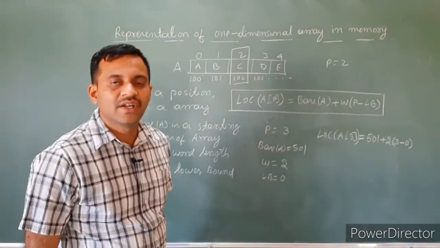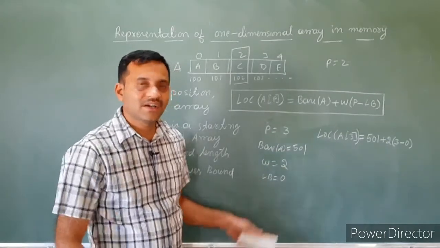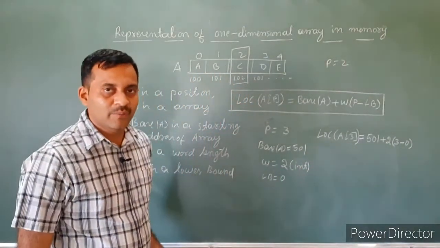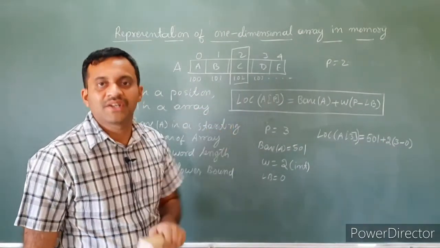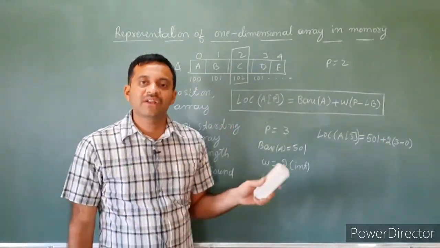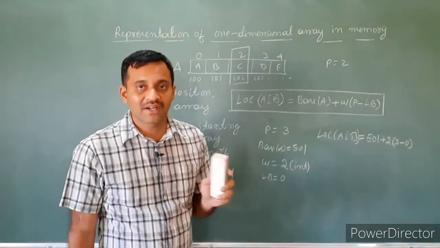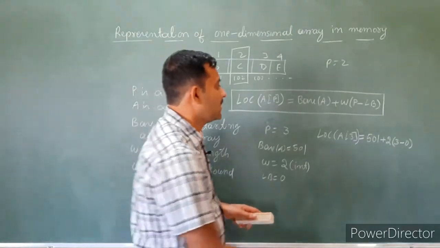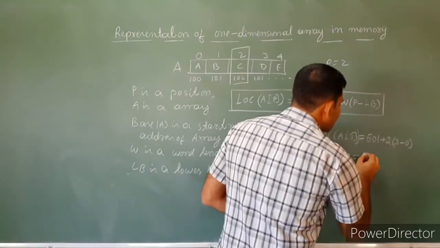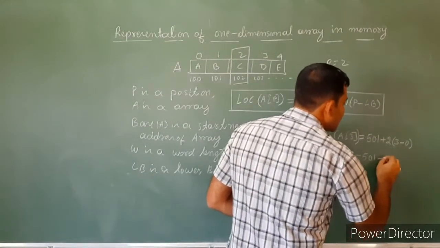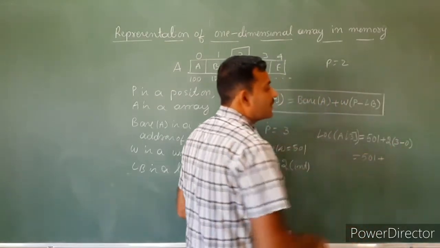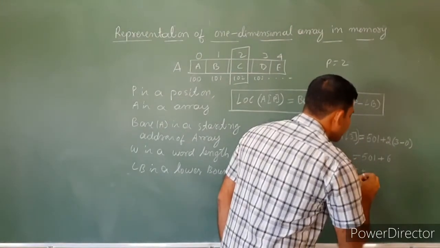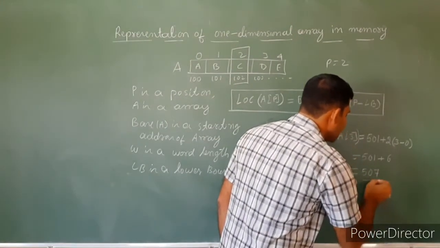Why is it 2? Here the data type is integer. Integer reserves 2 bytes of memory, character reserves 1 byte, float reserves 4 bytes, and double reserves 8 bytes. That is the word length. The data type size itself is the word length. Then the address equals the base address 501 plus 2 times (3 minus 0), that is 6, which equals 507, the address of the fourth element.